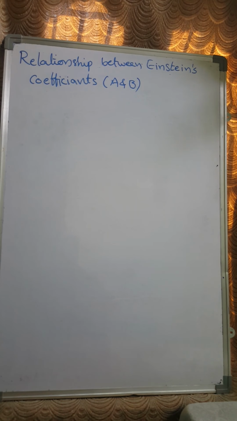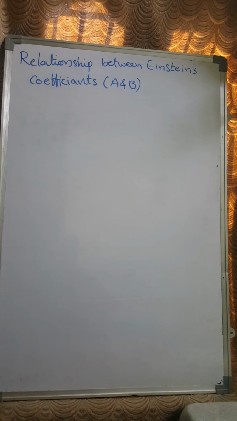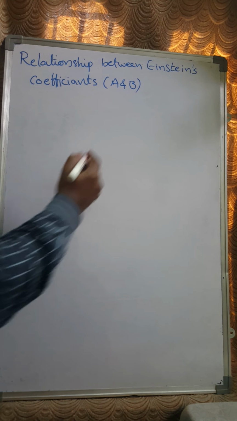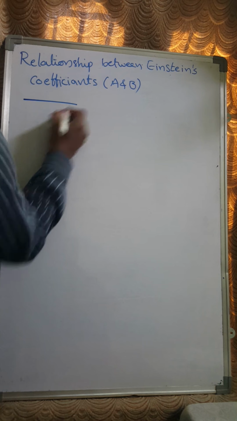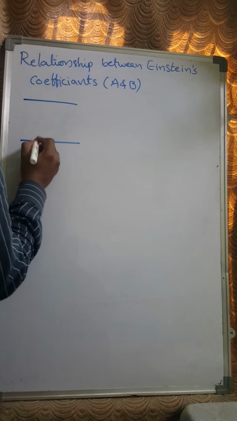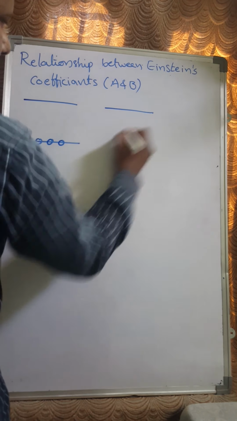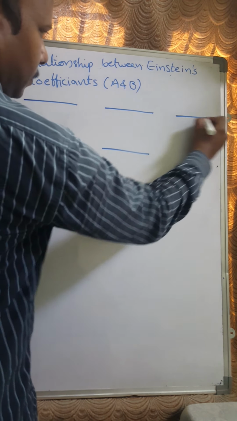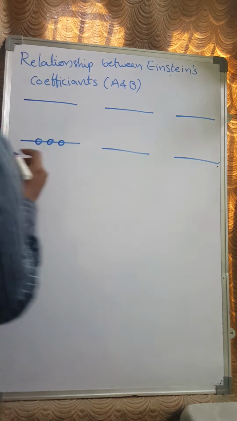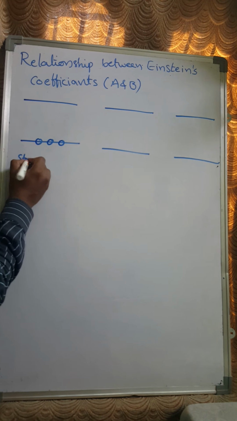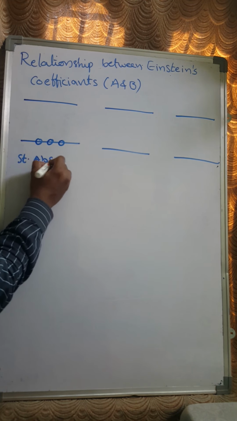Now we are going to discuss the relationship between the Einstein coefficients A and B, right? Probably you remember spontaneous emission, stimulated emission, and stimulated absorption. Three different processes, right? First I explain stimulated absorption.